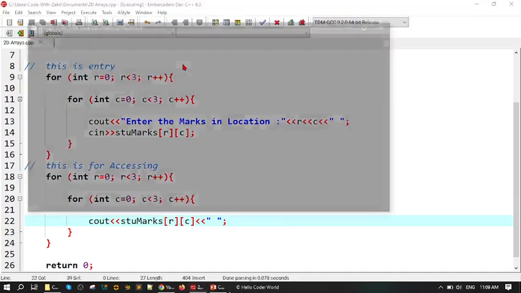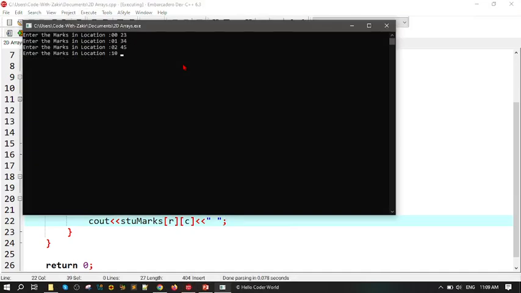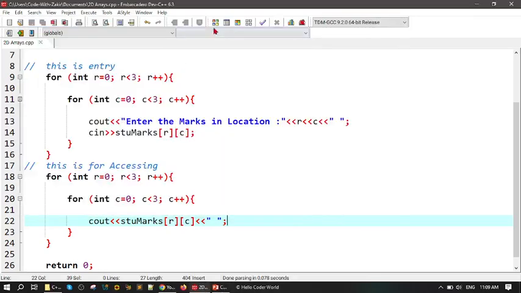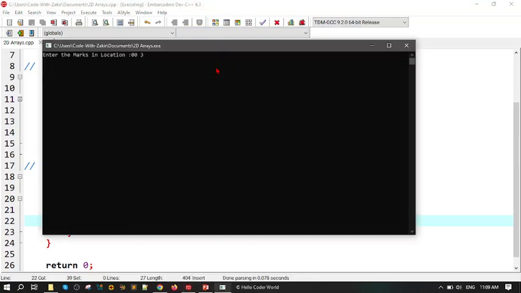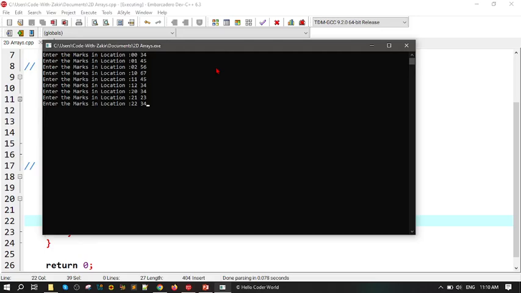For example, we have marks, 9 locations, okay, and what happened? I want to initialize it again. Just take a look. Now see, everything is in one line, but I don't want it like this.